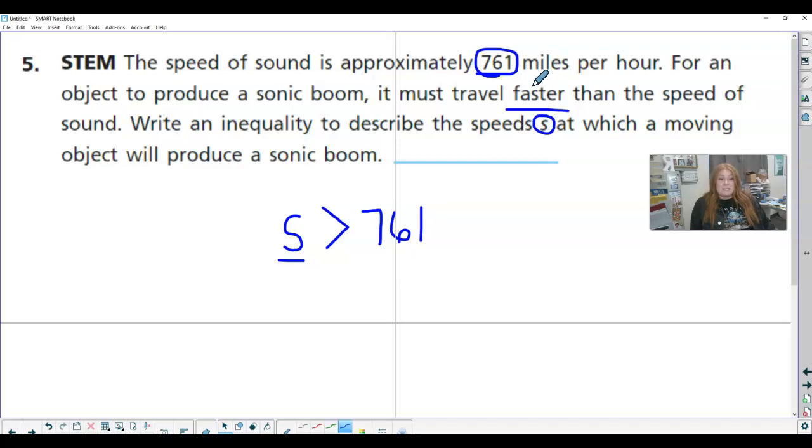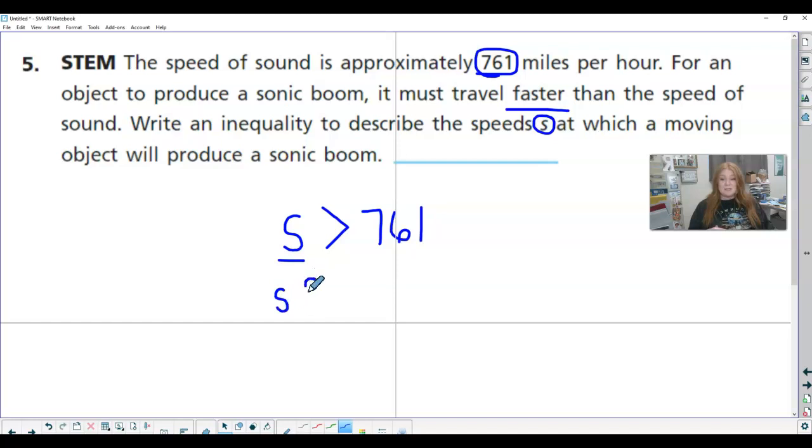So now I need to decide, is it including 761? This says the speed of sound is 761. To produce it, it just says it has to be faster. So it doesn't say it can equal this. It doesn't say at least that. It says it has to be faster than that. So it is not going to include 761. It does not have that equal sign.